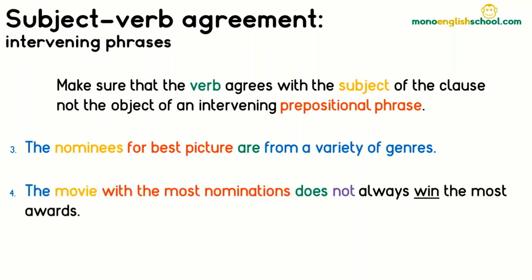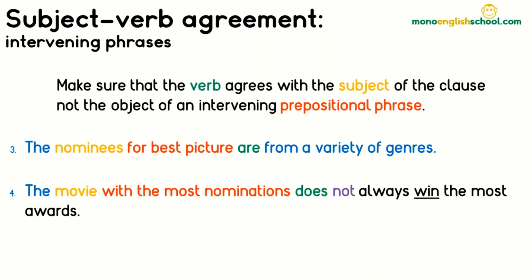In a second example, I have constructed a similar sentence, but this time with an auxiliary verb used to form a negative sentence. When we have two verbs, an auxiliary and a main verb, it is the auxiliary that must agree with the subject. In our sentence, the action verb is win, which is made negative using the auxiliary do and the adverb not. So to find the subject, we can ask, what does not always win the most awards?